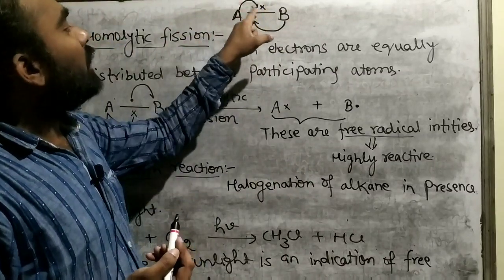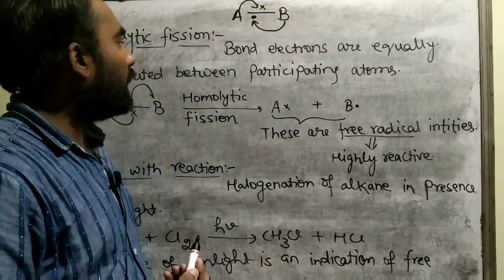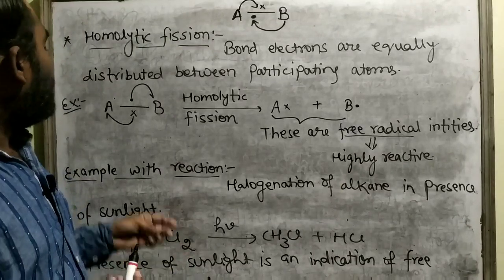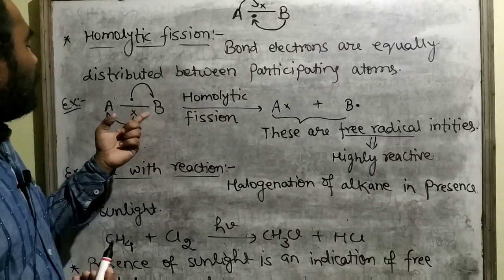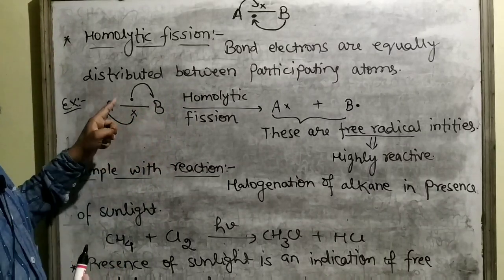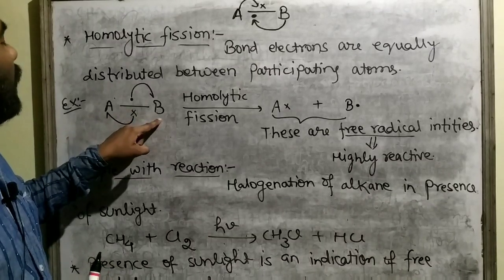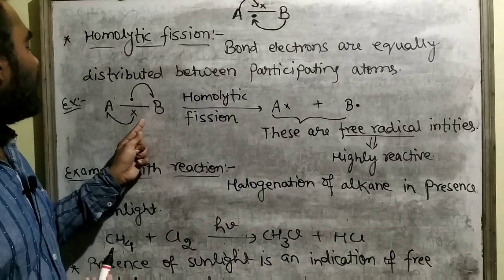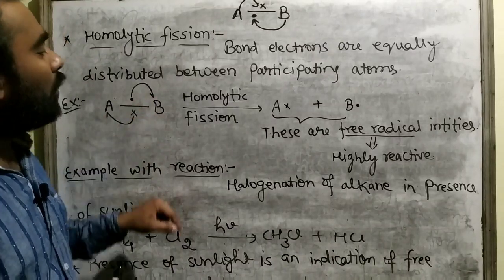जैसे ही बॉन्ड बना था तो बॉन्ड के बनने में A और B ने अपने वन-वन इलेक्ट्रॉन्स को शेयर किया था. Now if by some mechanism, by some process, we can reverse this process. What is the reverse of this process? A will get its shared electron and B will also get its shared electron. A ने जो इलेक्ट्रॉन शेयर किया था वो A को वापस से मिल गया, B ने जो इलेक्ट्रॉन शेयर किया था वो B को वापस मिल गया.